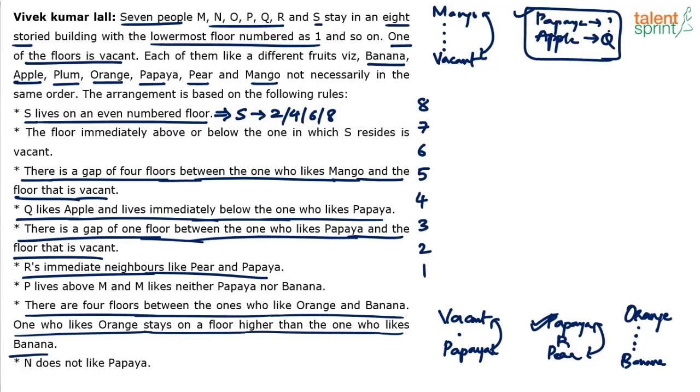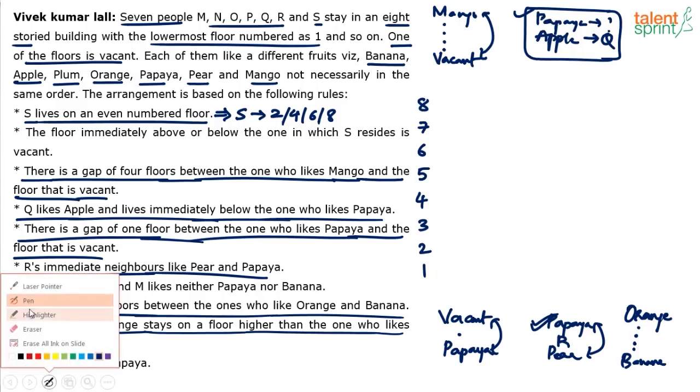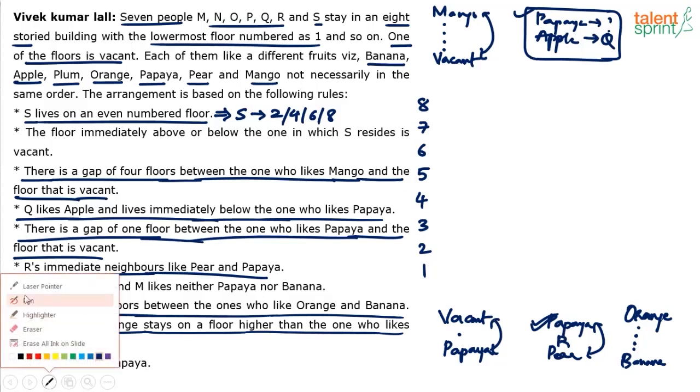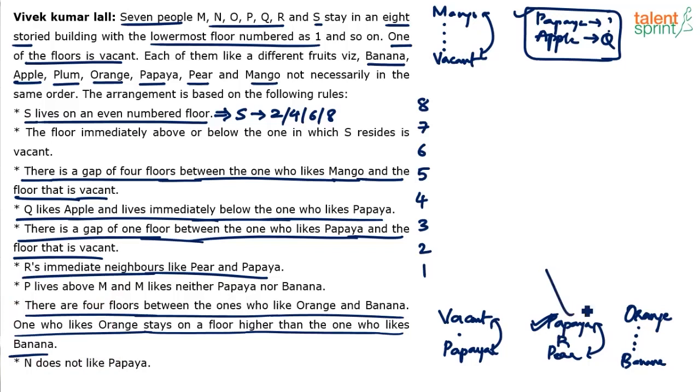Basically, what are the possibilities? Let me explain this in a different way, right? We have understood that there are two possibilities. It can be papaya R pear or pear R papaya. So let me draw both the possibilities. It will give you two possibilities: papaya R pear or pear R papaya. See, these all have to be understood mentally. You don't have to draw all this in the exam, right? So papaya R pear, we know that papaya and pear can be interchanged. So we get these two possibilities.